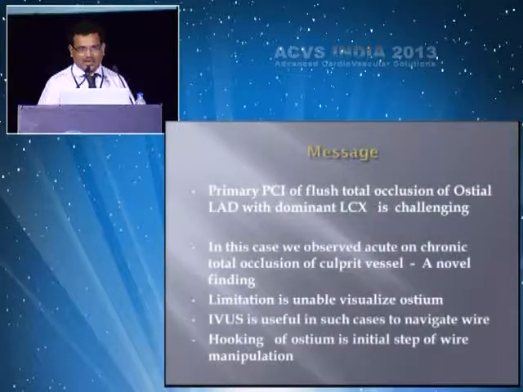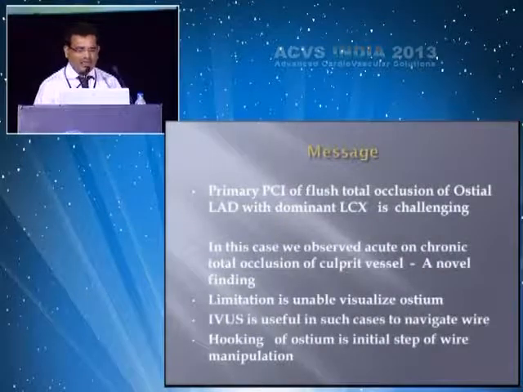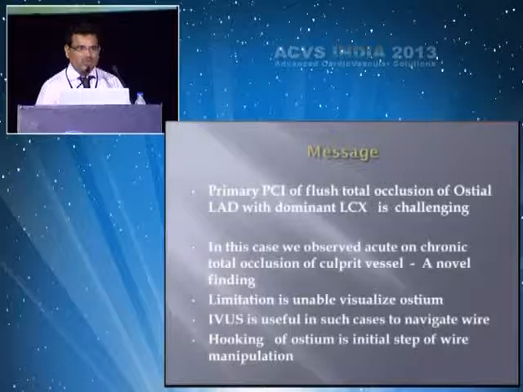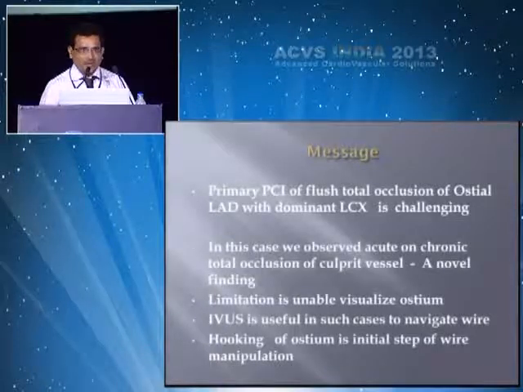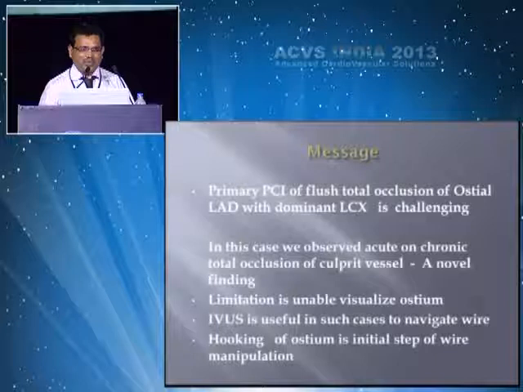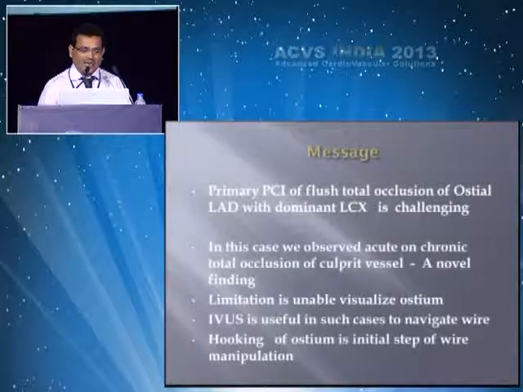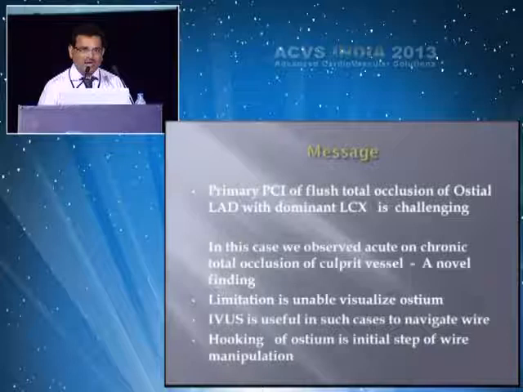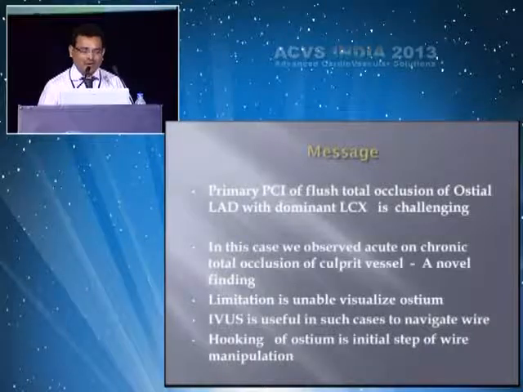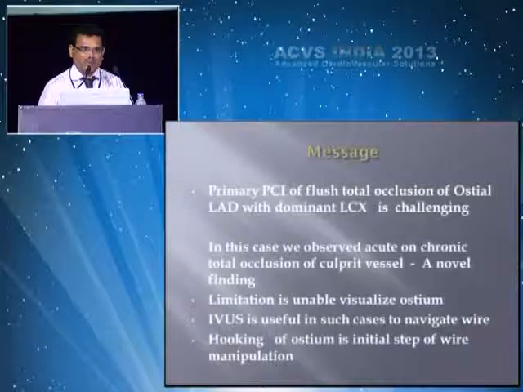The message here I want to give is that primary PCI is always challenging because we don't know the subset of lesion, whether it may be left main, ostial, or bifurcation. And PCI of total occlusion of the ostial LAD with a dominant LCX is challenging. In this case, we observed acute on chronic total occlusion of the culprit vessel. This is a novel finding. I published this abstract at TCT AP Seoul 2013 with data about 15 cases. So 14% of patients coming for primary PCI have these findings.